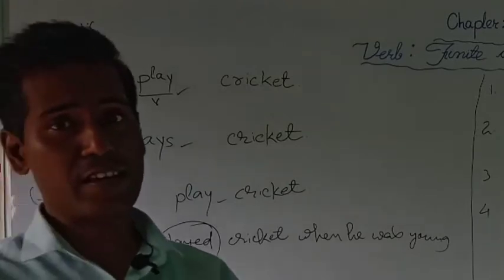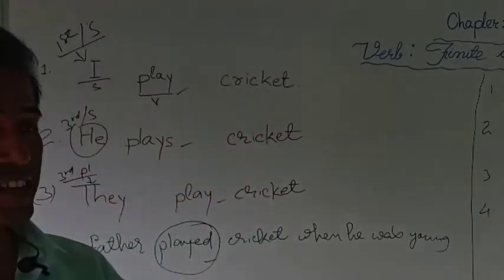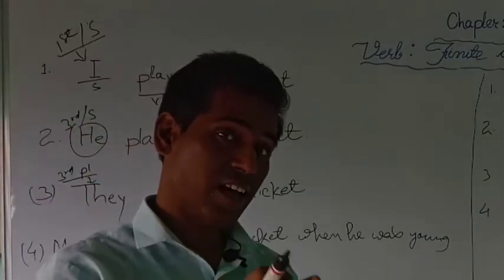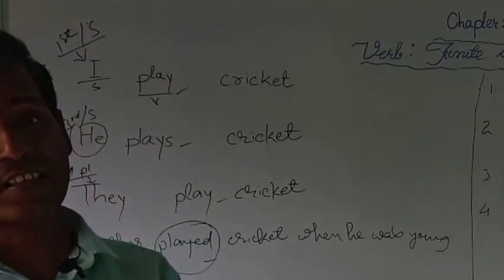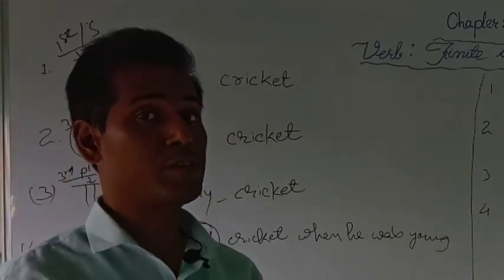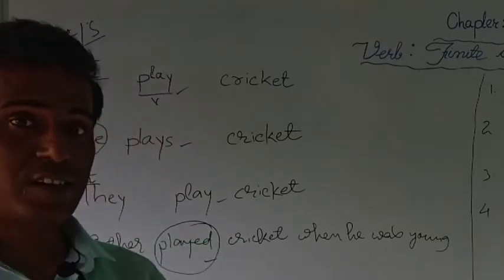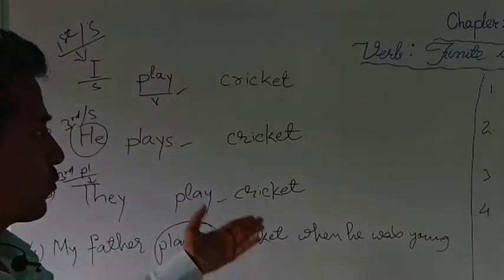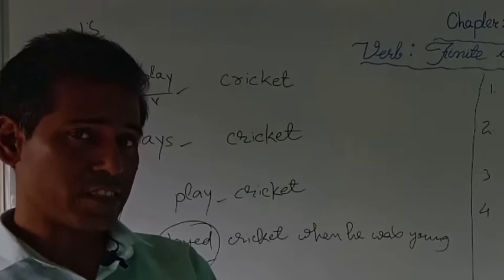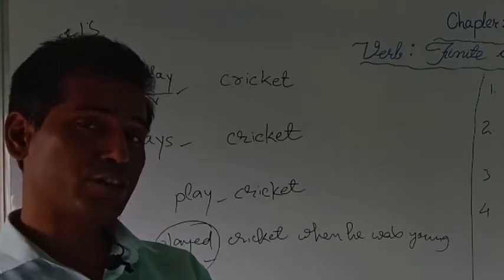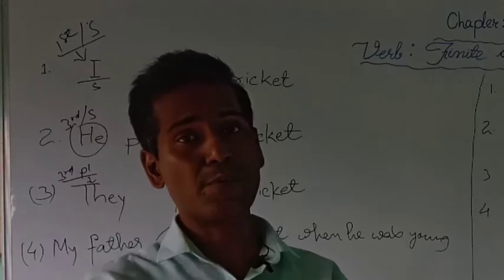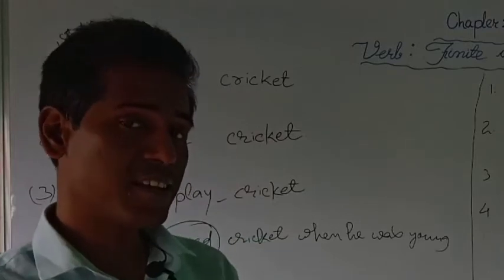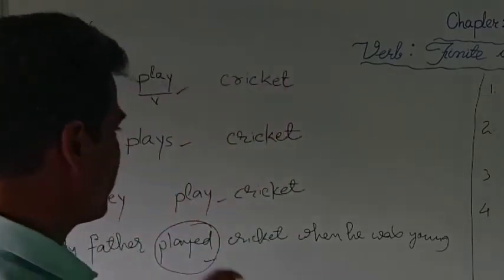So what can we understand by observing these sentences? We can understand that as the number and person of the subject change, or the tense of the sentence changes as well, the verb also changes. That is what we have learned from this example. So these kinds of verbs, which change according to the number and person of the subject as well as the tense of the sentence, are called finite verbs.